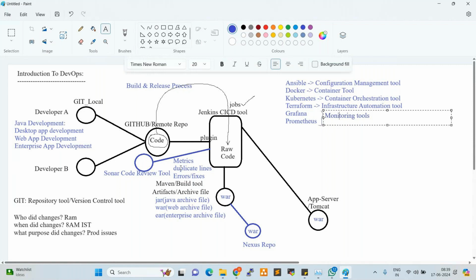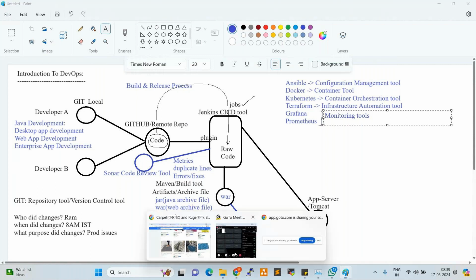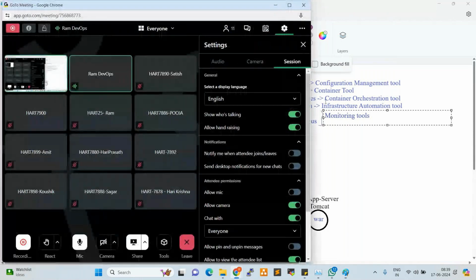Fine. Any questions here, anyone? This is just an introduction. So tomorrow we are going to start the first tool in DevOps, which is Git. Git is a very popular repository tool.